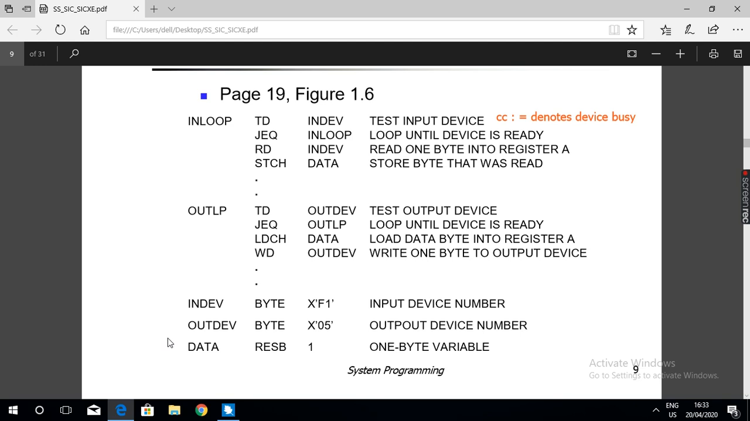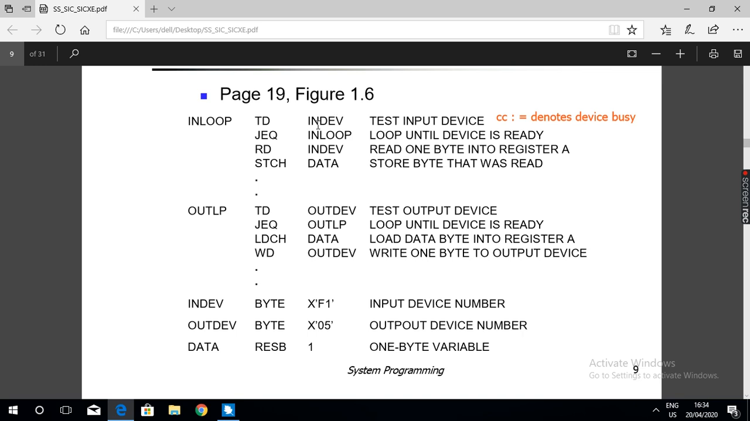First we want to transfer data from input device number F1 to the accumulator, and from the accumulator transfer the data to the output device. First test whether the input device is ready or not. INLOOP is some label. TD means test device. Which device? INDEV, that is, test whether device F1 is ready.